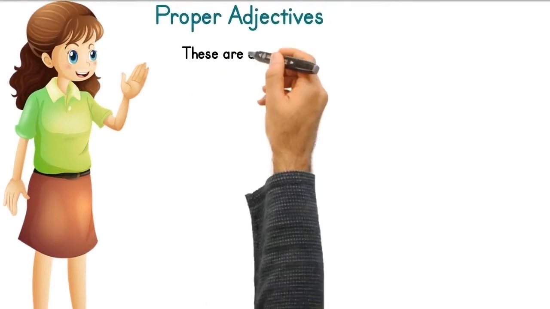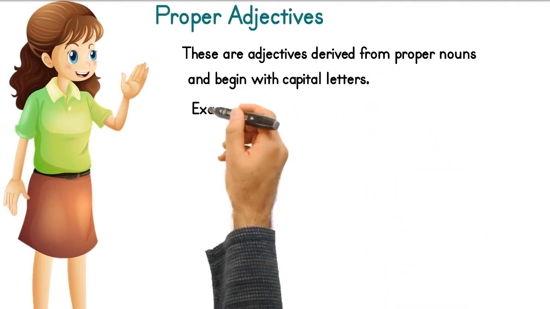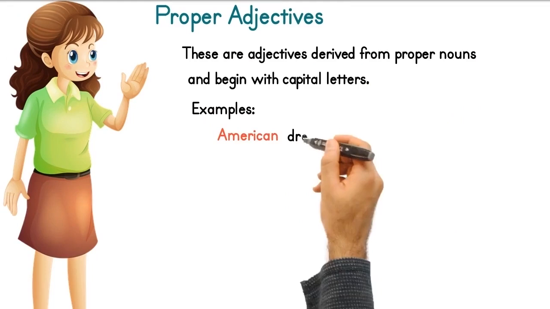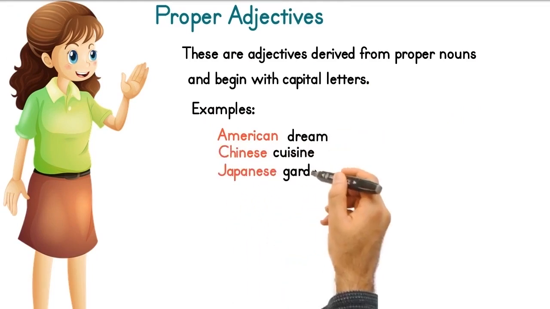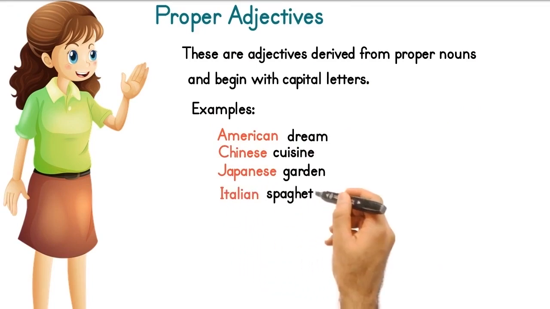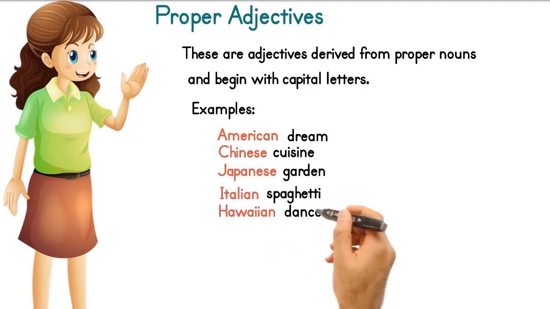Proper adjectives. These are adjectives, derived from proper nouns, and begin with capital letters. Examples: American dream, Chinese cuisine, Japanese garden, Italian spaghetti, Hawaiian dance.